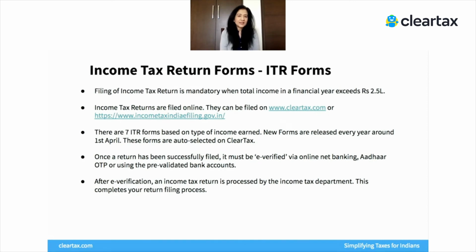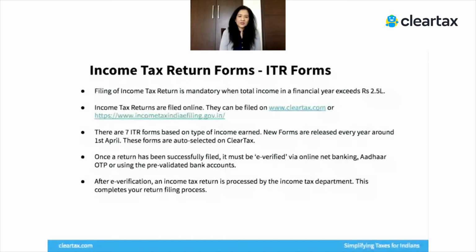So that's the reason the CBDT will come out with new tax return forms every year. Usually they are the same. They try to keep them the same, like ITR 1, 2, 3, 4. But sometimes there may be a change. Every year there's a change. And on ClearTax, you will see that as soon as the forms are released, we update our website and you can start filing on it. We incorporate all the changes that have been made in the tax return forms.